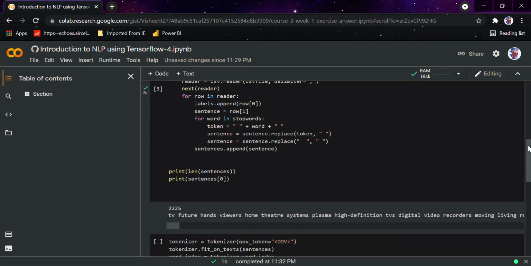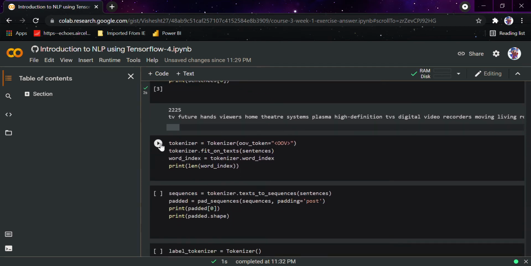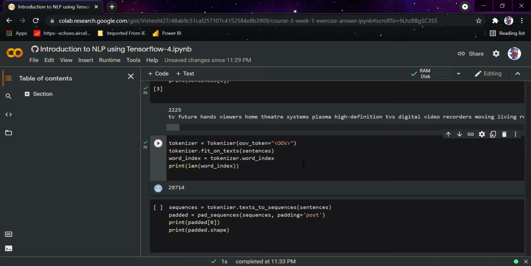After that, just like the last video, we are going to run the tokenizer and see the total number of words present here. You can see the length of the word index is 29,740. So these are the total number of indexes, that is words, present in these sentences. Some words are even repeating, that's obvious.